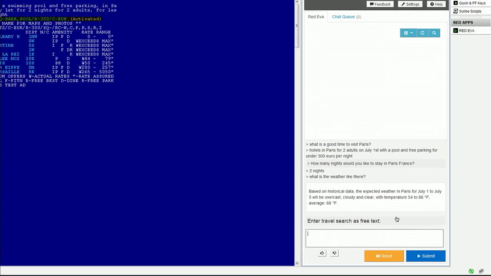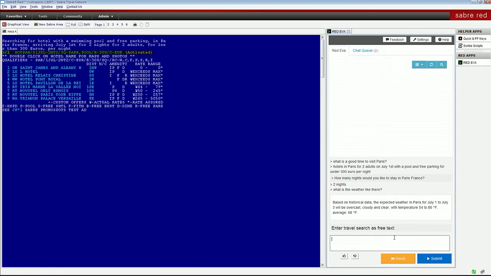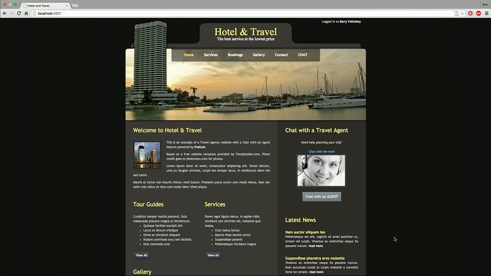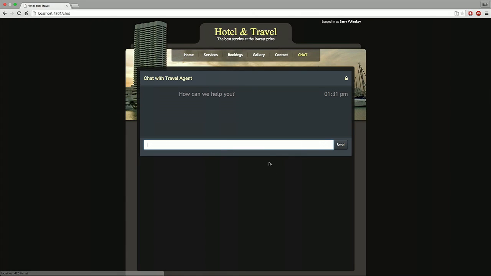So that's pretty cool. Now, the last thing we're going to show you is a sneak peek into a new coming feature in EVA that is really cool, and we feel it's really exciting, and that's a chat tool. We're going to provide agencies with a widget that they can put on a website, and the user could click on that widget to talk to the agent. And let's see an example of how that works.